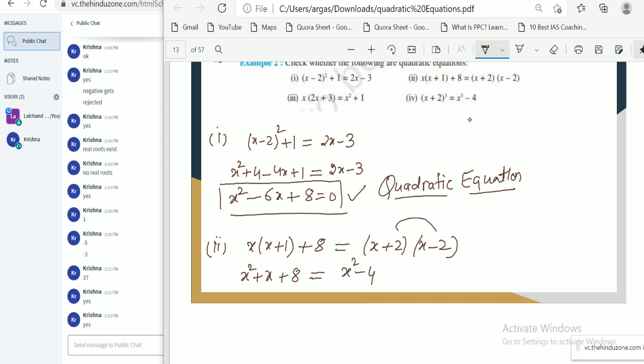If we apply the identity a plus b, a minus b equal to a square minus b square for these two factors. Now, if we look at this equation, this x square gets cancelled. So now left out equation is x plus 8 plus 4, that is 12, equal to 0. So now tell me, what kind of equation is this?